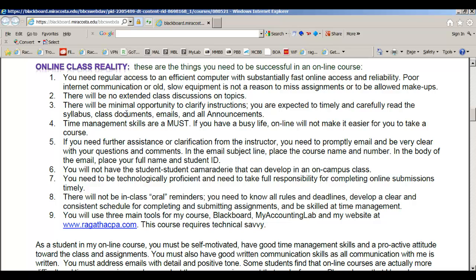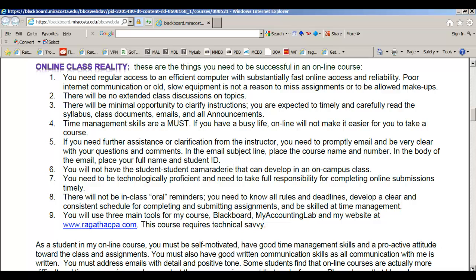Please read all the online class reality information. Really important that when you email me that you follow these instructions. I want your course name and number in the subject line, so that would be Accounting 202, and then whichever section of mine you're in. And then inside the body of the email, I want your course, your student ID and your full name, and then write your questions with complete sentences. You're a business student, and I treat you like you're an employee of mine, more so than just a student. So it's important for you to have a business way of writing and respect, and it's just a good way to practice. So go ahead and take a look at all that.